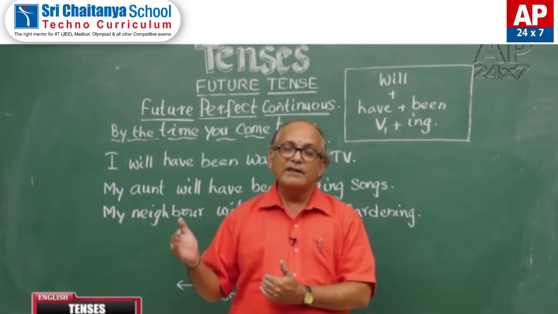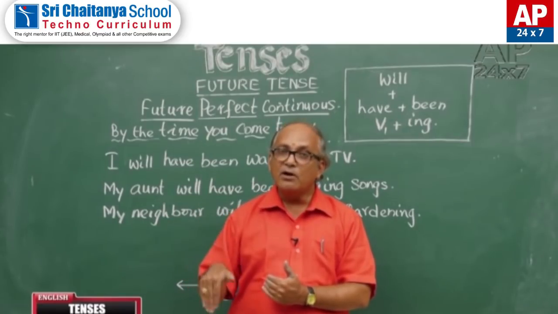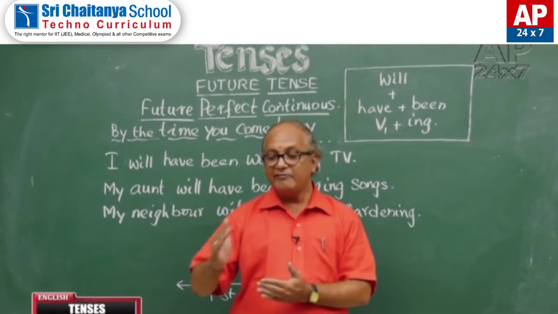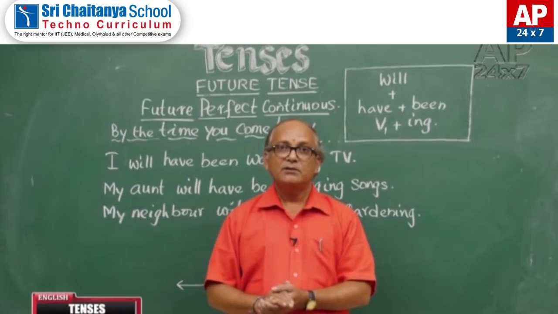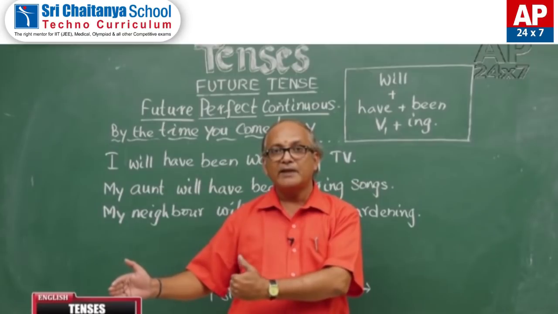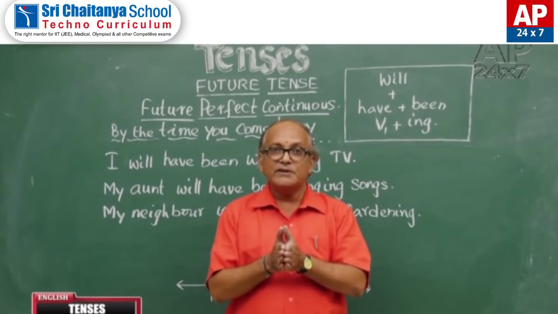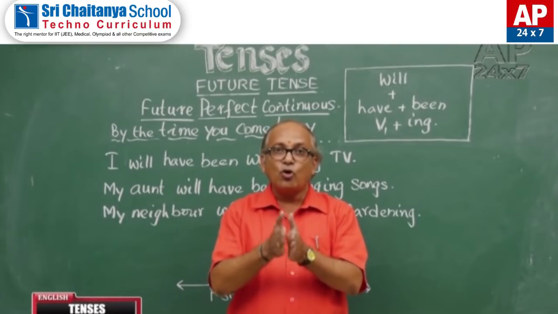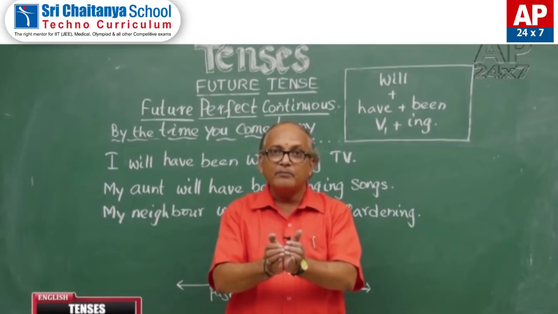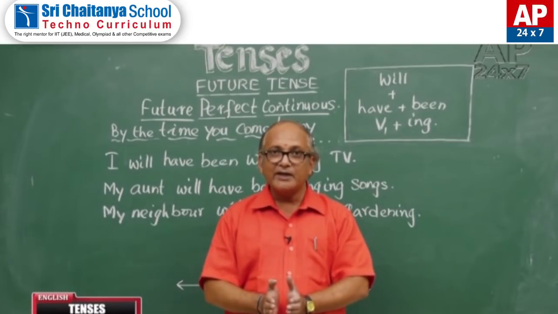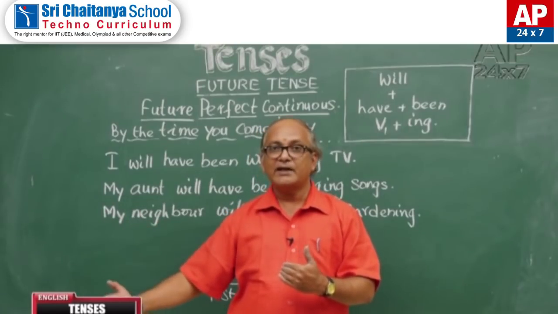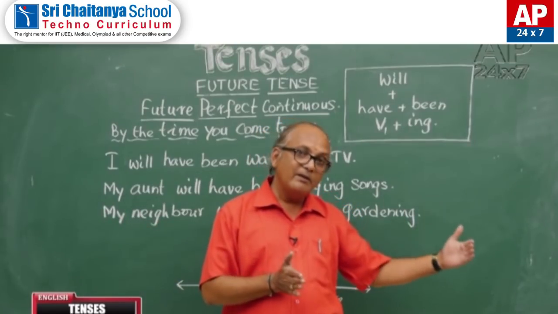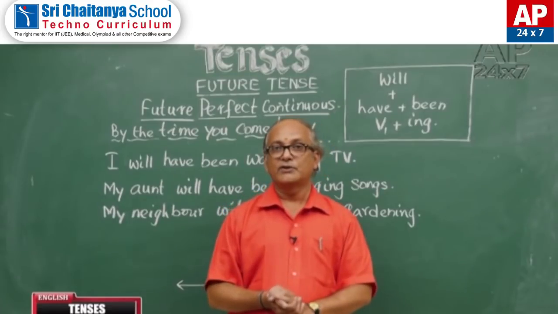I was listening to radio when you called me. Only a point of time in the past. So, continuous tense speaks about only one point of time. If it is this point of time, present continuous. A point of time in past, past continuous. A point of time in future, future continuous.